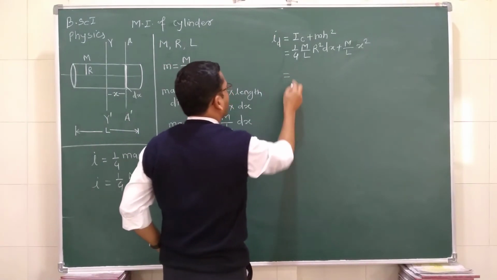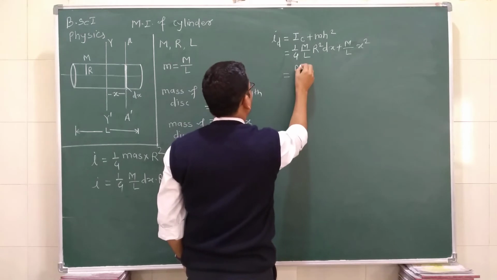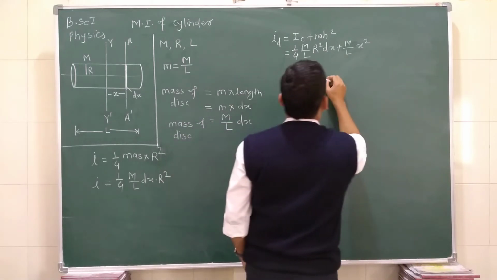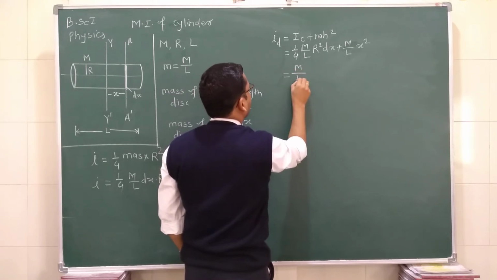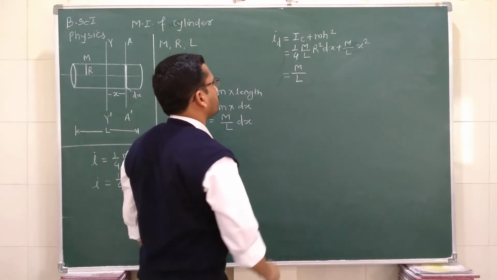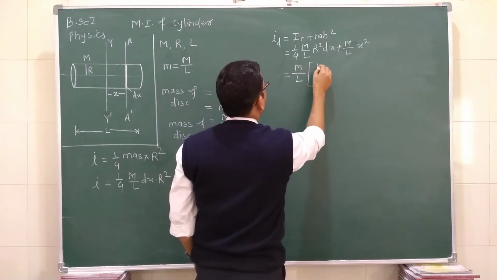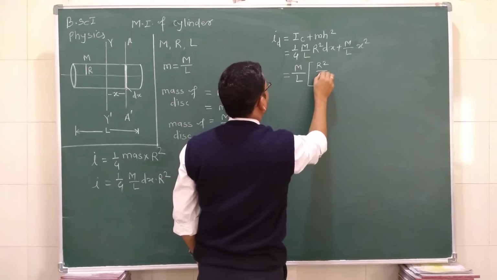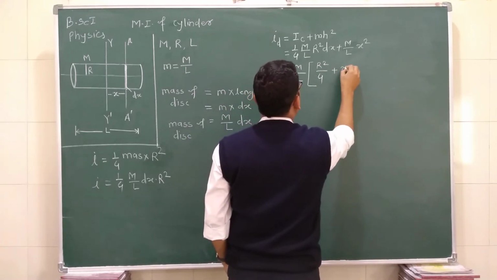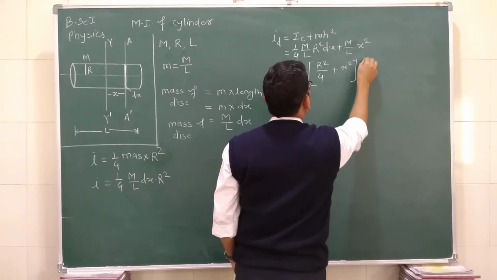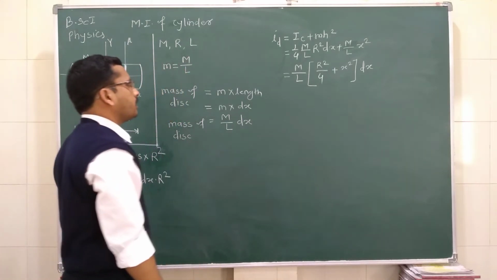So we can take common from these two equations, that is equal to m by L, and we take here 1 by 4, that is r square by 4 plus x square, multiplied by dx.